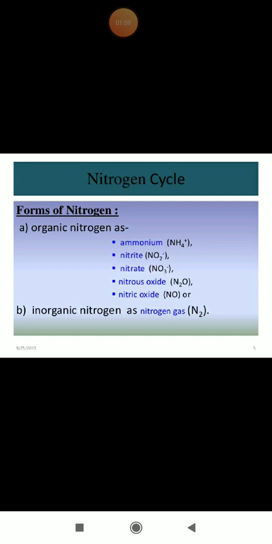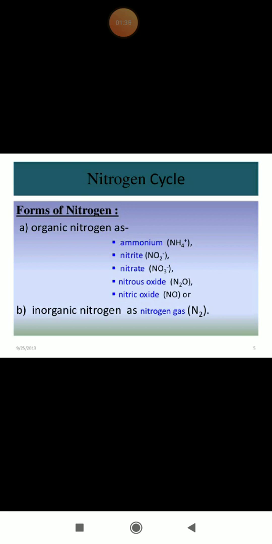Here in this slide you will see that there are different forms of nitrogen. There are organic forms of nitrogen, which include ammonia, nitrite, nitrates, nitrous oxide and nitric oxide, and there is only one inorganic nitrogen form, and that is nitrogen gas. This nitrogen gas is present in air, and it is very difficult for plants to absorb it directly from air.